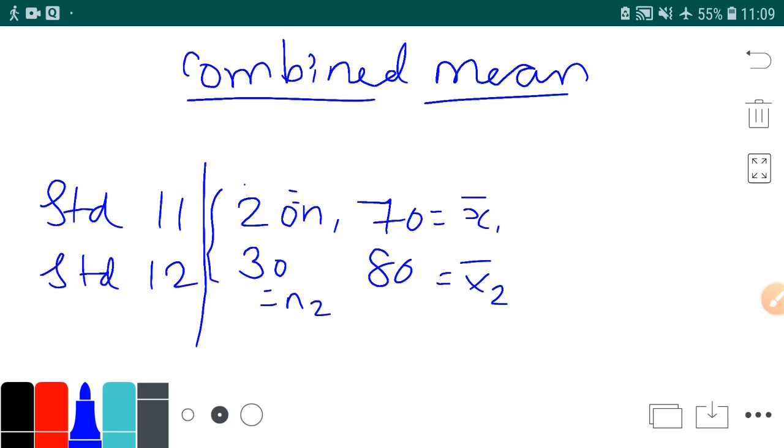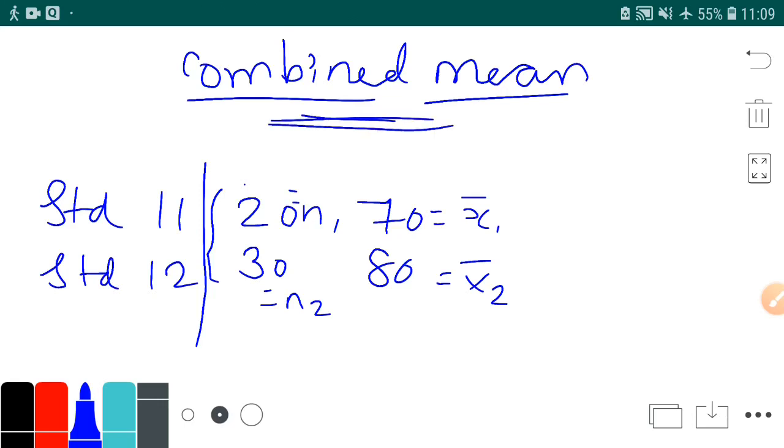You know the mean of 20 students and the average of 30 students, but you don't know the average of all the 50 students together. So if someone asks you to give the average marks of both 11th and 12th combined, you have to find the combined mean.